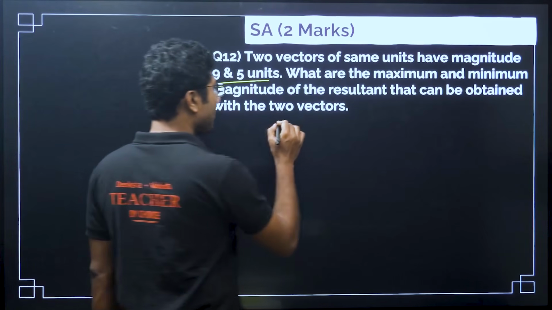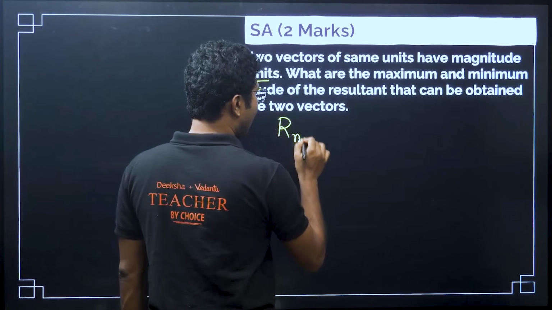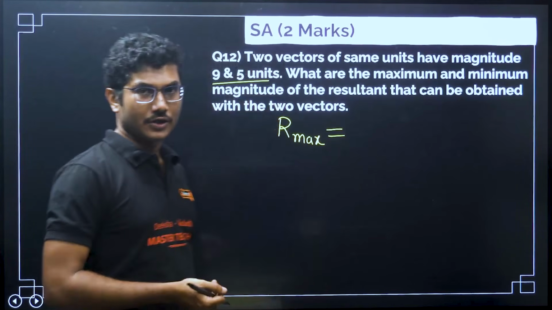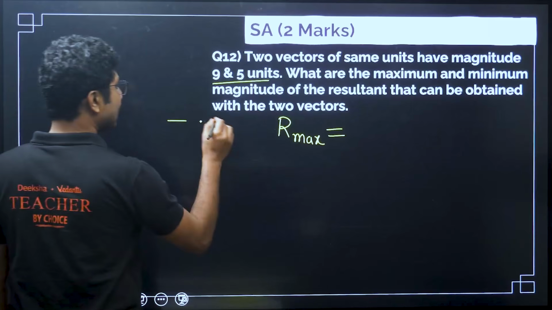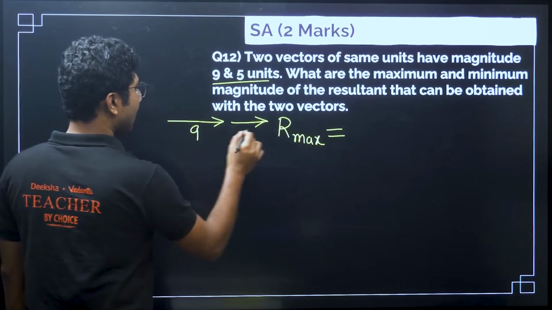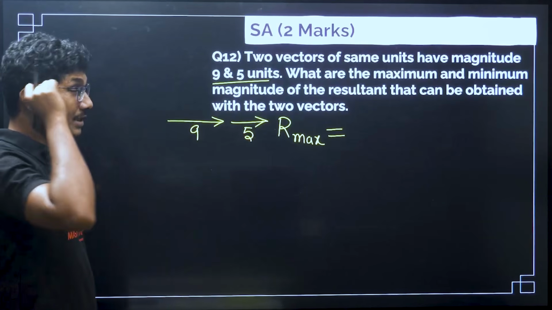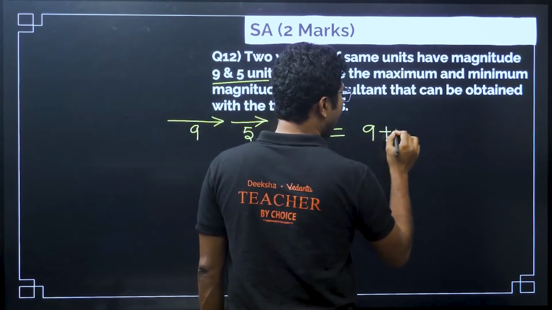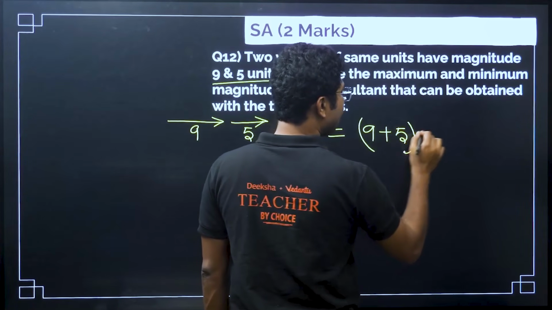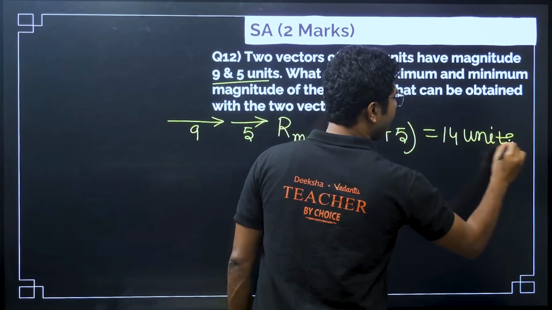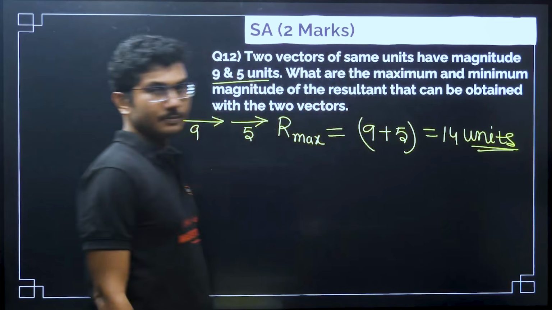So, the maximum resultant R max will be obtained when they are acting in the same direction. One is 9, another one is 5. So, same direction means what? They will be added. 9 plus 5, that is 14 units. Very important to add these units.